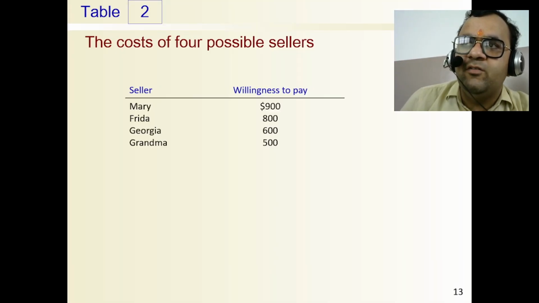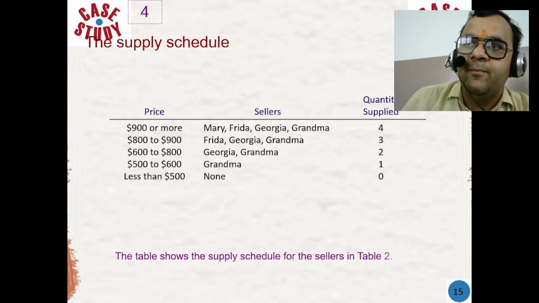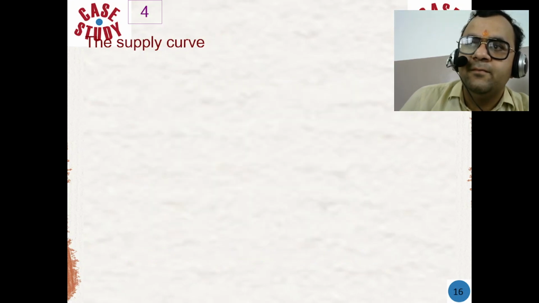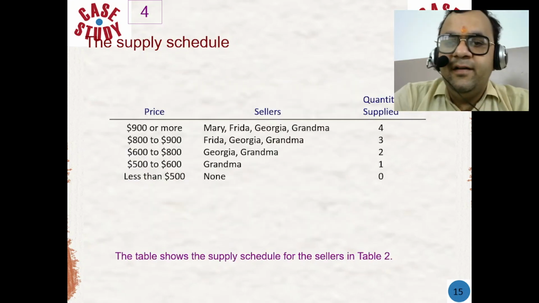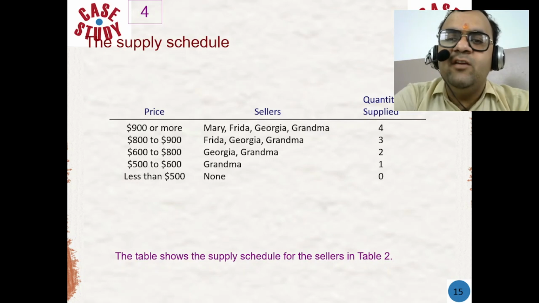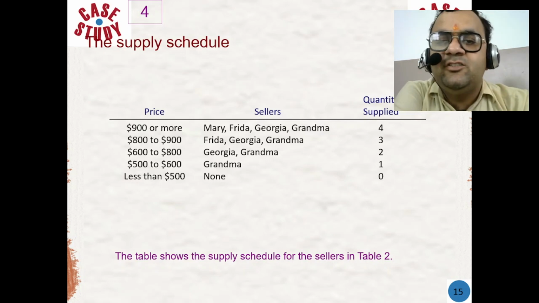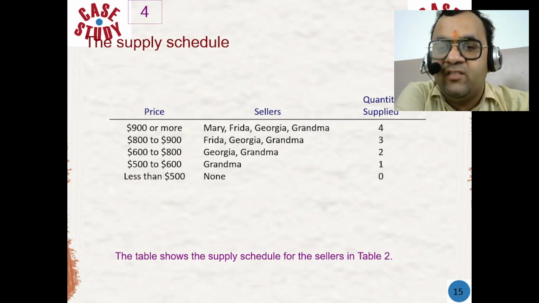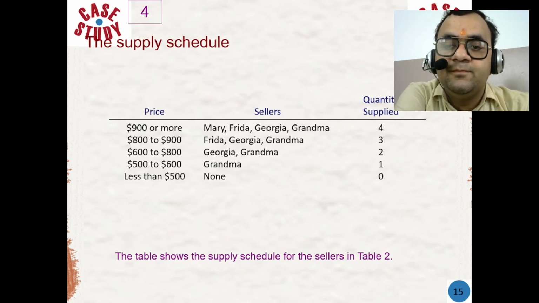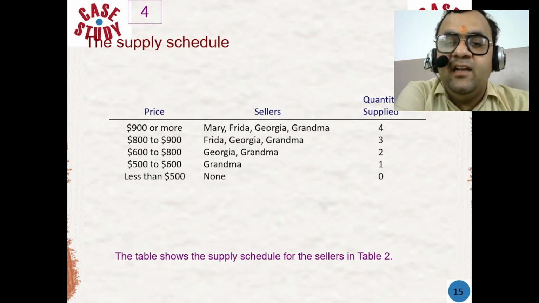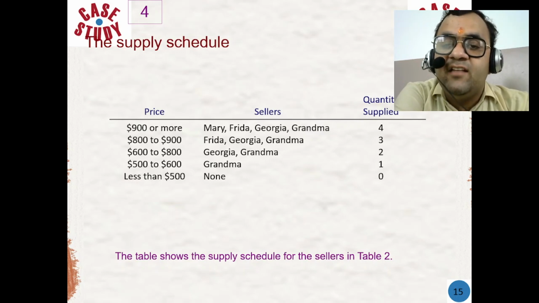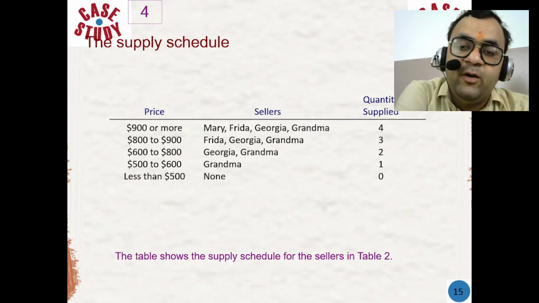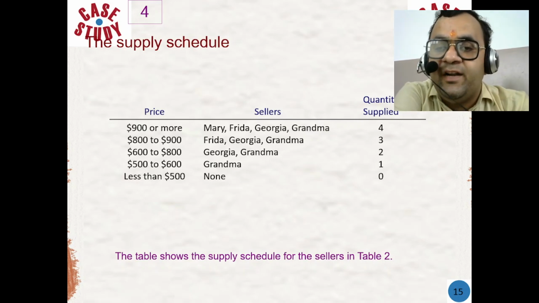Now we will study the supply schedule. A supply schedule is a table that shows the relationship between the price of a good or service and the quantity that producers are willing and able to supply. It lists various price levels and the corresponding quantities that producers are willing to supply at each point.